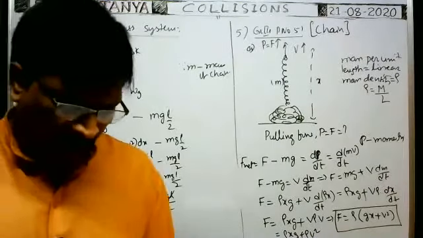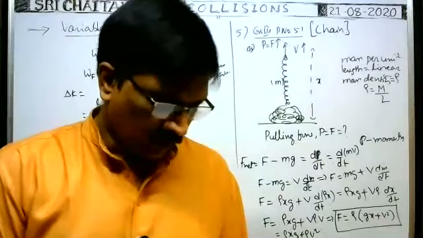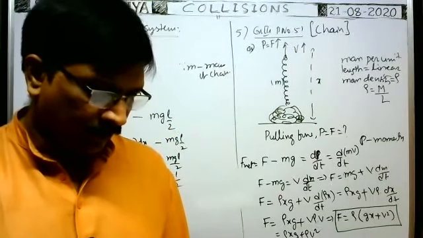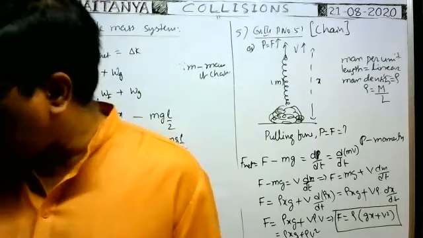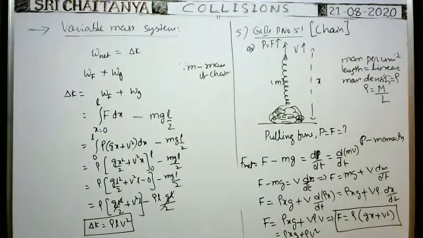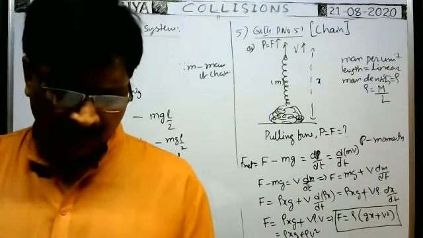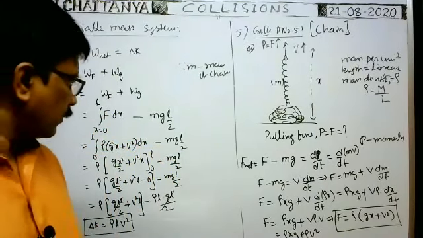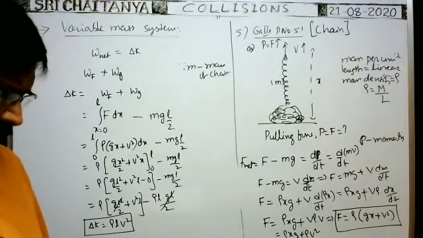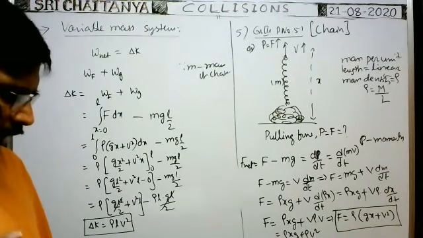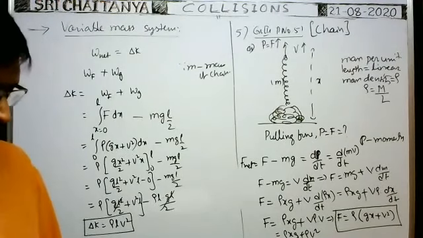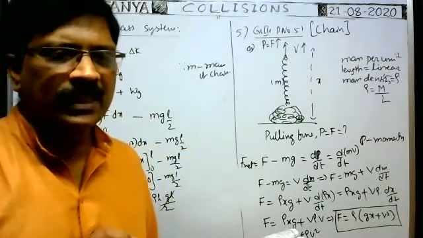No, rho LV square only is the answer. Not option D. No, option D is not correct. Rho LV square is the answer. That is correct. This is not correct. So whatever the answer we got, that is correct.